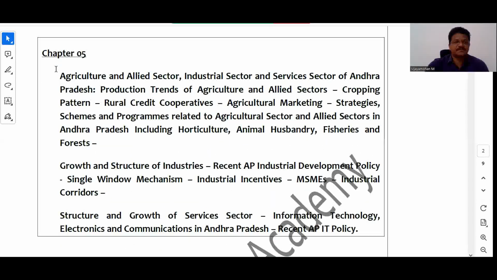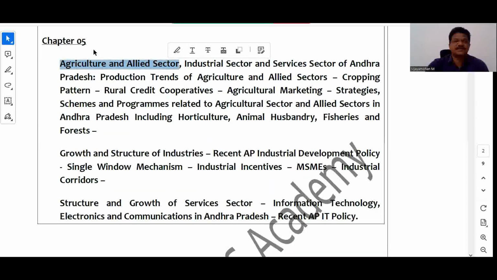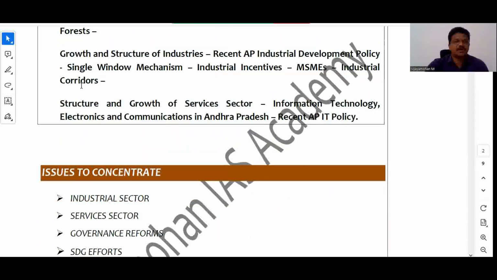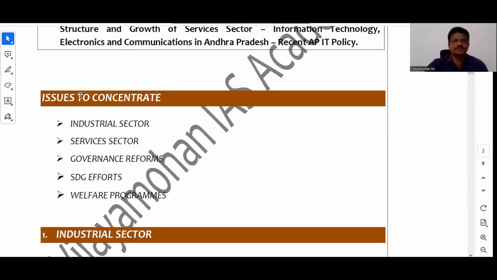So this is the 5th chapter, and agriculture and allied sectors I finished in the previous video. Now we will see the remaining areas. First of all, what are the issues that we need to concentrate on as far as the remaining areas are concerned? First one is the industrial sector, second one is the services sector, and we should not stop here, as the syllabus only mentions the industrial sector and the services sector.